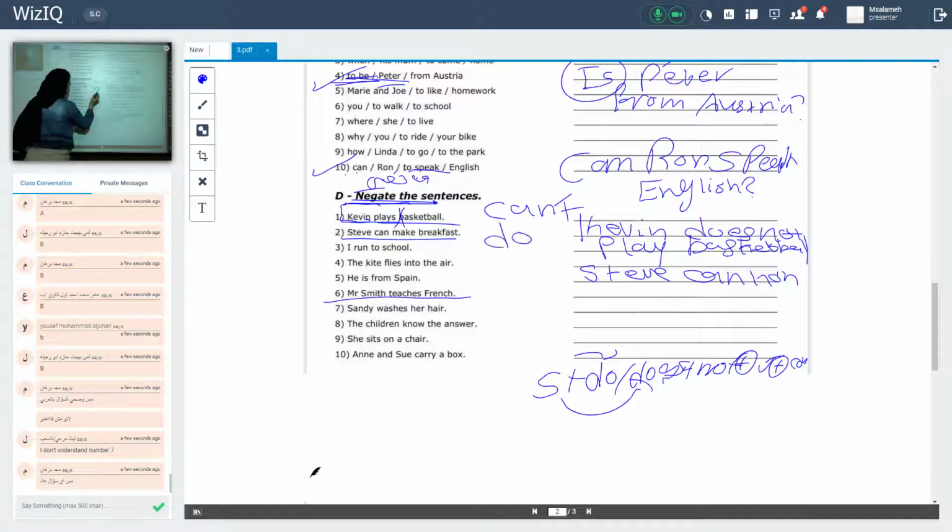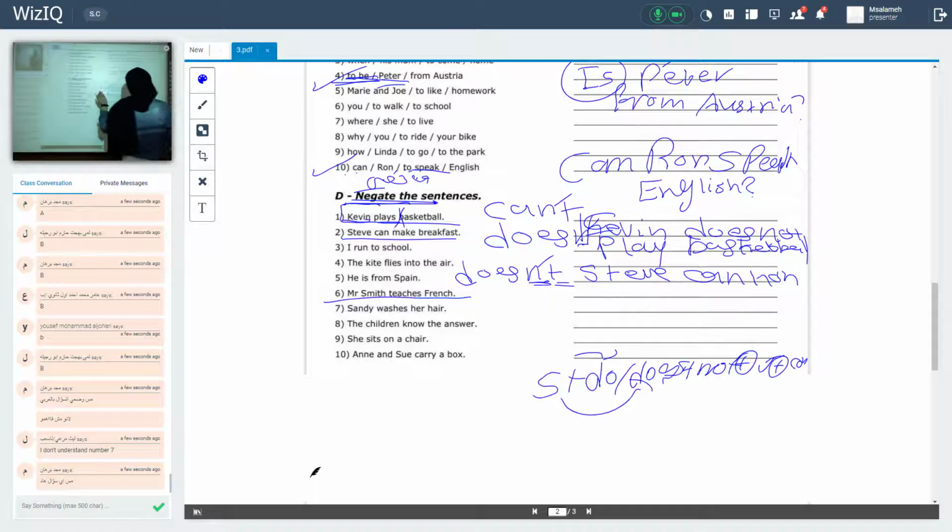Or doesn't, with the apostrophe between the letters N and T, like this, okay? Steve cannot make. Here I have a base form because of the modal verb, and here I need a base form, so the same thing. Breakfast.